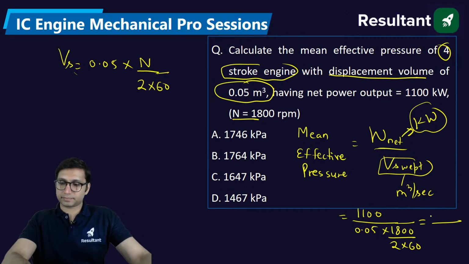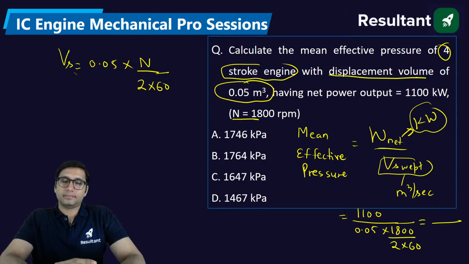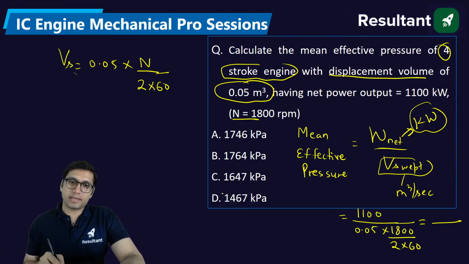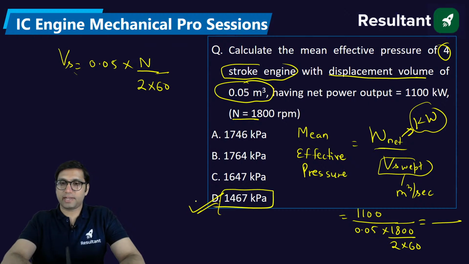Come on, everyone. So if you solve it, you will get the answer as option D, 1467 kilopascal. Are you all getting this value? Okay.